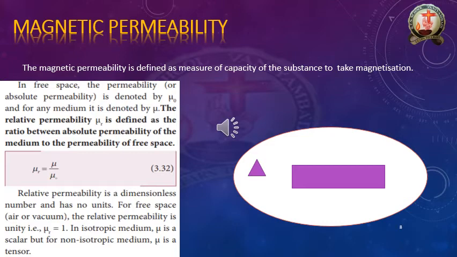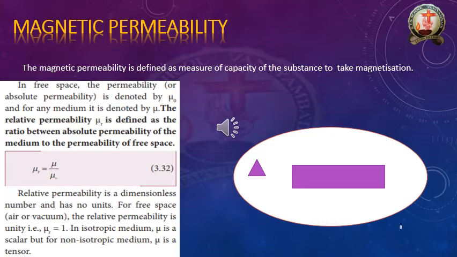The relative permeability mu r is defined as the ratio between absolute permeability of the medium to the permeability of free space. We already know we are denoting the relative permeability as mu r.